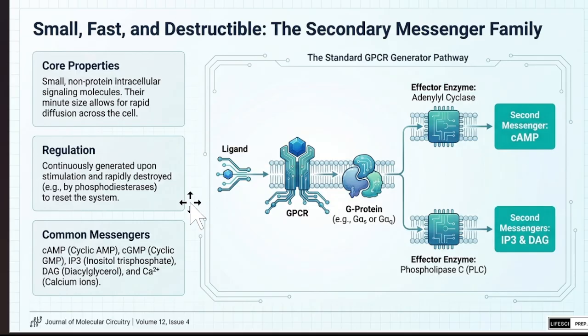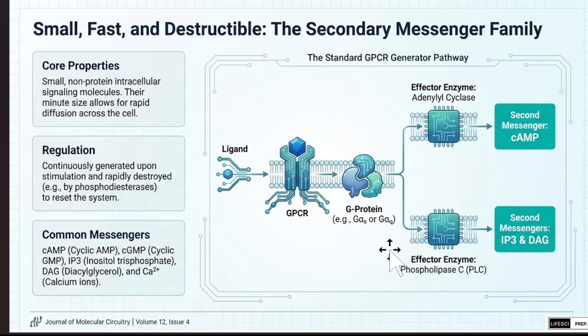The common secondary messengers are cyclic AMP, cyclic GMP, IP3, DAG, and calcium. How are they secreted? As we have shown before, ligands bind to the receptor, as shown here, the GPCR receptor.